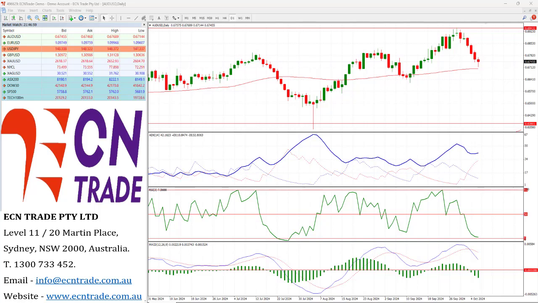Investors now turn to this week's key event, which is the US inflation report: the US Consumer Price Index, or the CPI, and the US PPI, or the US Producer Price Index. Also on Wednesday, all eyes will be on the FOMC meeting minutes, and along with that, New Zealand's official cash rate decision, which expects a 50 basis point rate cut to 4.75%.